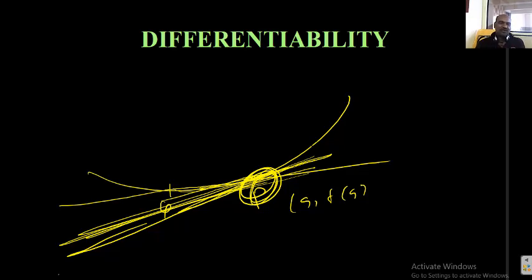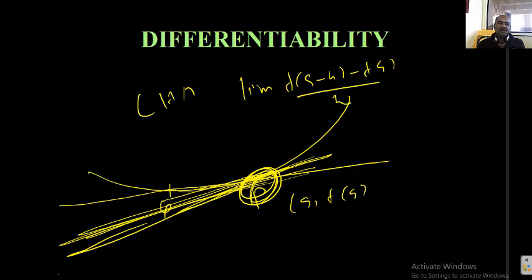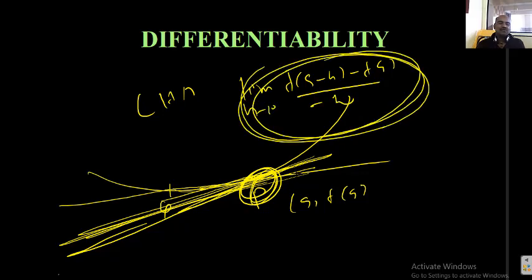That is called LHD. What is that? The limiting value of f of a minus h minus f of a by minus h, h tending to 0. What you will get, the value is said to be the slope of this tangent or the slope of the left tangent. That value is this and denoted by LHD, left hand derivative. You can read it as left hand derivative or left hand differentiability.